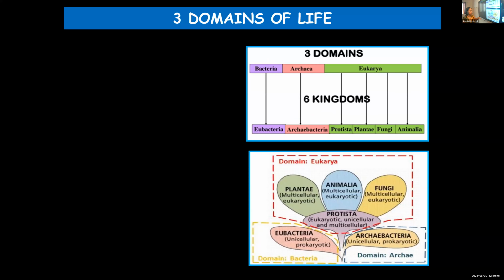In the second figure, you can see their main features. Out of these four, three are multicellular and eukaryotic. Protista are also eukaryotic, but include unicellular along with multicellular organisms. Eubacteria and archaebacteria are prokaryotic unicellular organisms.